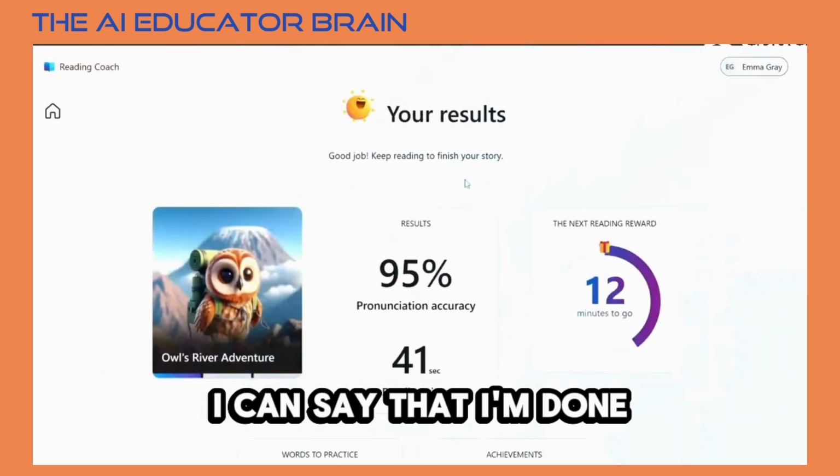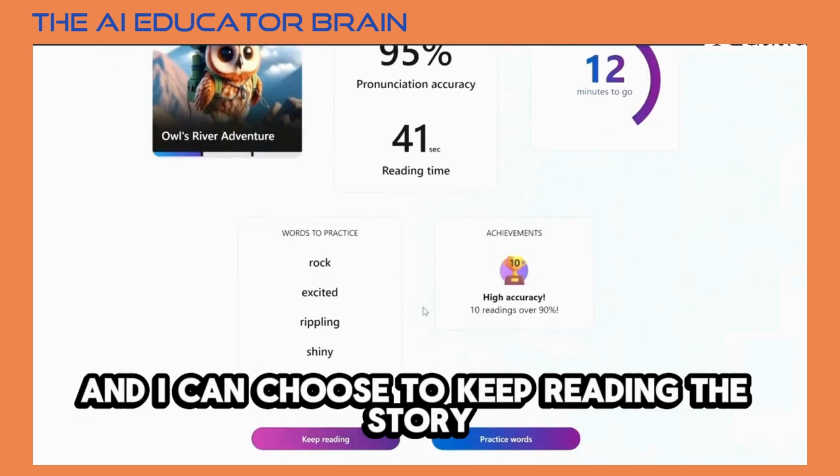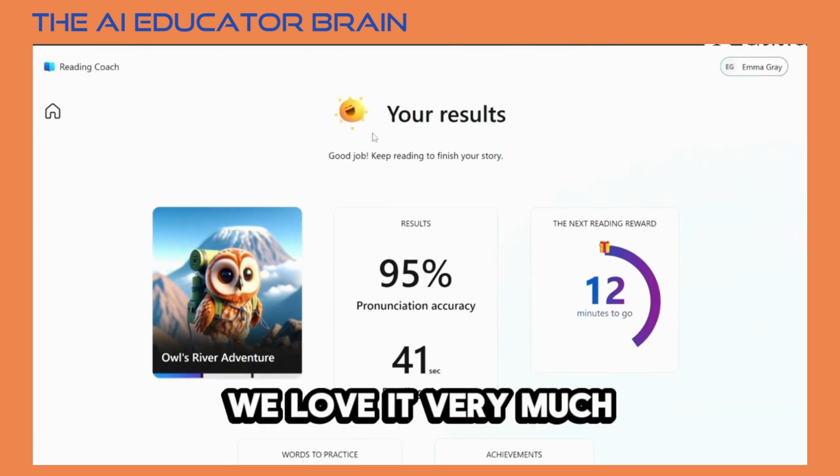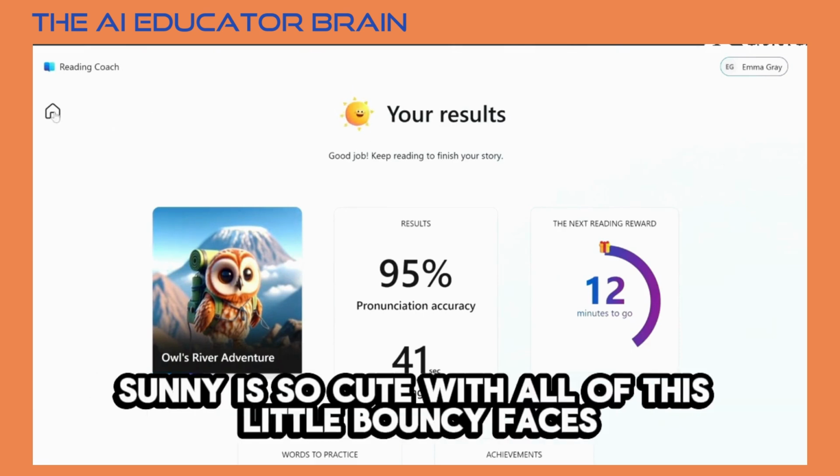I can say that I'm done, and I can choose to keep reading the story, or I can find another one. So all of that is built into Reading Coach. We love it very much. Sunny is so cute with all of his little bouncy faces.